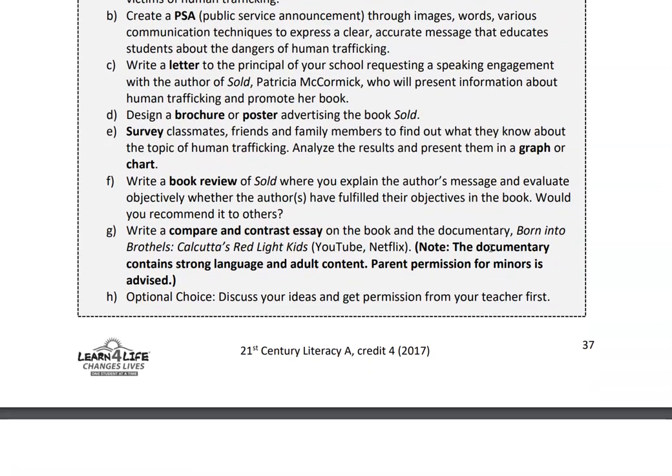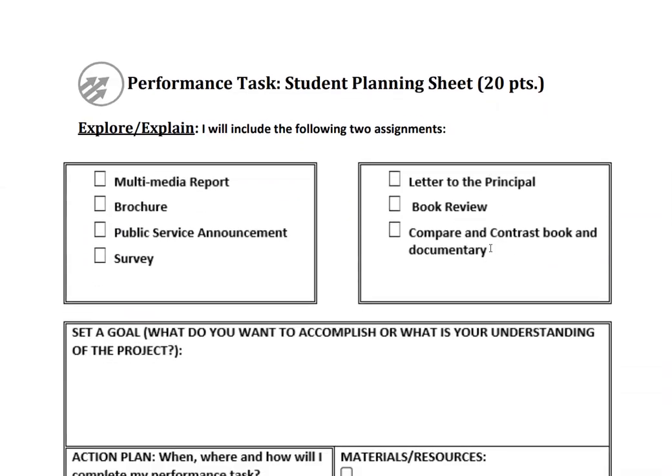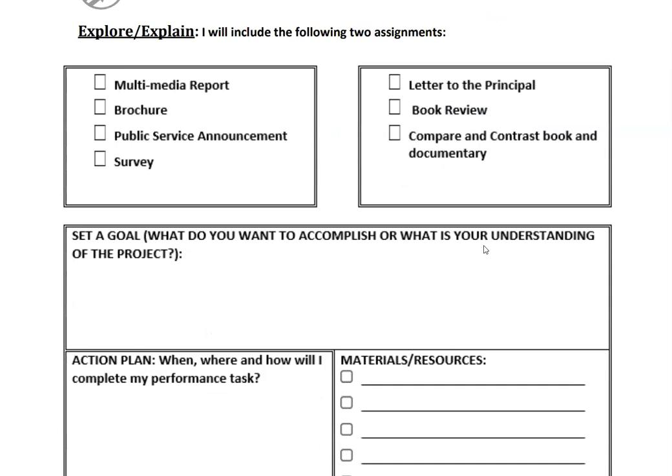So real quick, I'm just going to walk you through the rest of this for your rough drafts. You're going to complete this page, the performance task student planning sheet. I really want you to pick one from each box. So if you're doing a multimedia report, I don't want you to also do a brochure, a PSA, and a survey. I want you to do one of the ones from the second box over here.